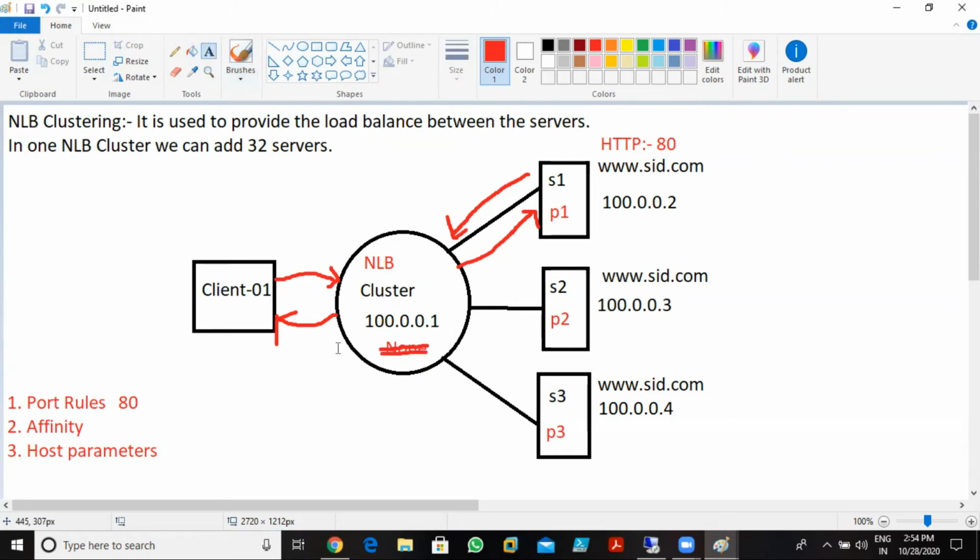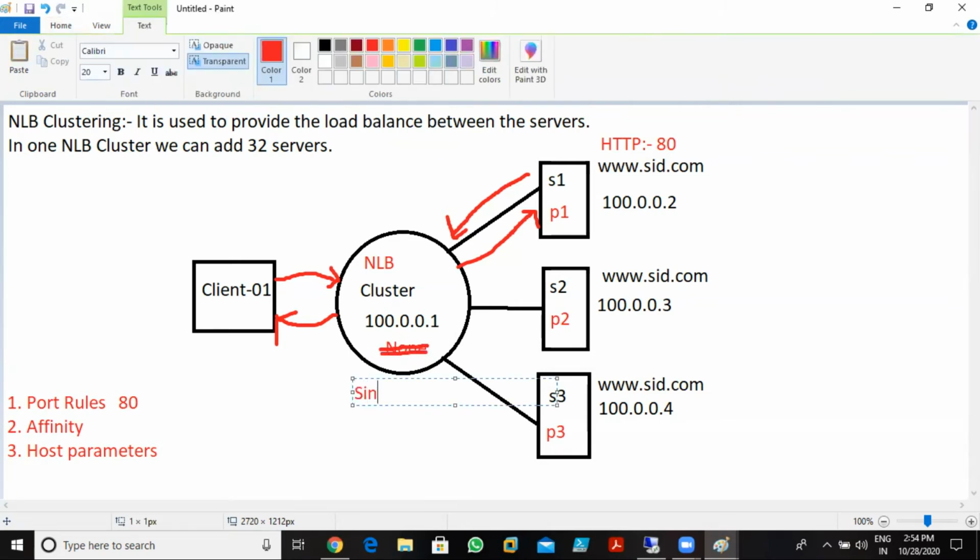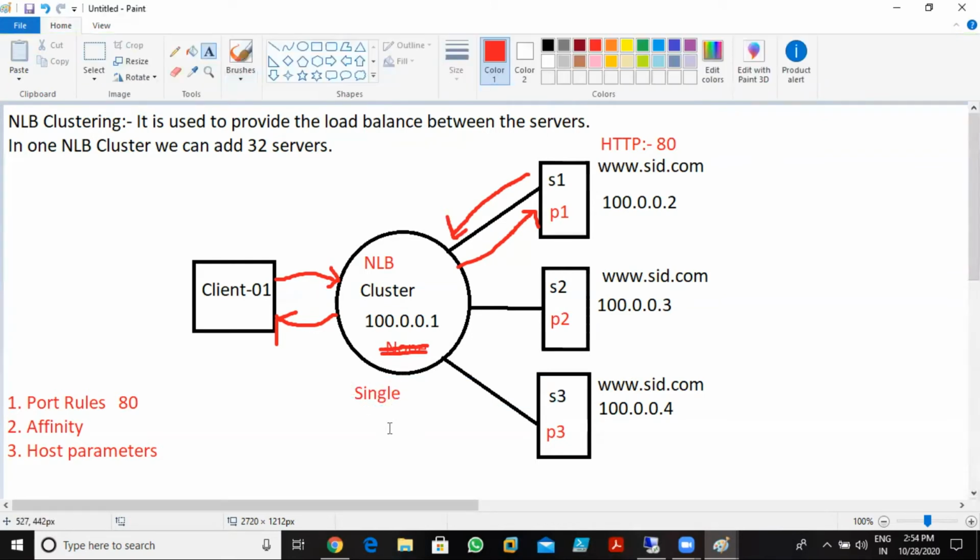Okay, I'm talking about the single affinity over there. So in single, what happens if the first time this client query is resolved by server 1? Every time, imagine that the second time this client again sends the same query to this cluster, he wants to access the web page. So what does the cluster do that time? The cluster sends the query to server 1.